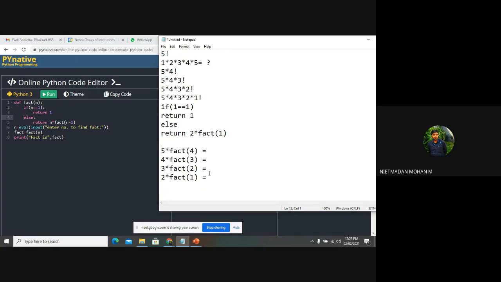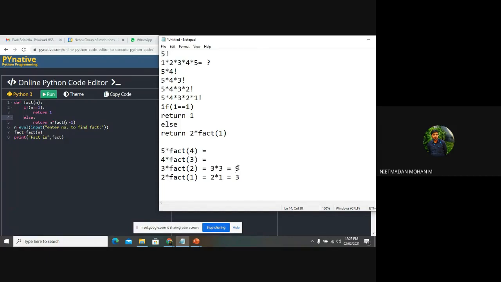So the returning value of 1 will be coming over here. It means that the last step we have got is 2 into fact of 1. So 2 into fact of 1, where we return the value 1. It means 2 into 1, so the value will be 2. And this will be going to the fact of 2. It means that 3 into 3 is equal to 9.